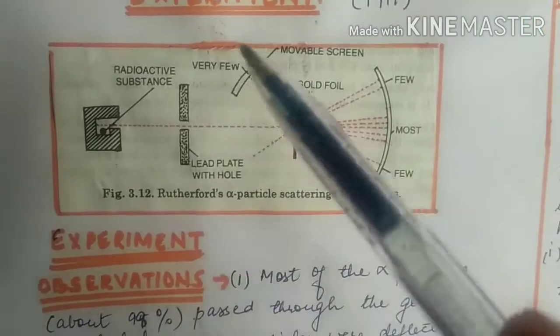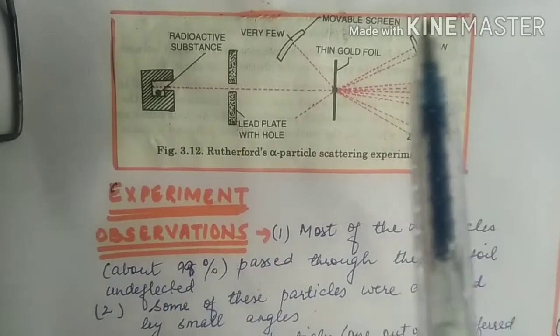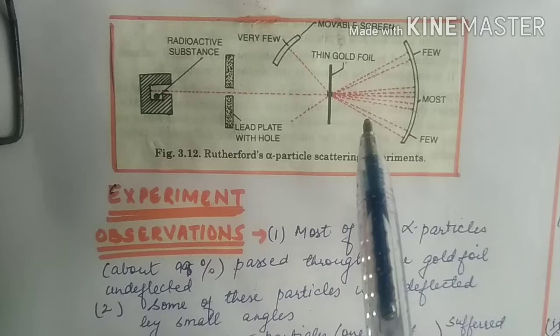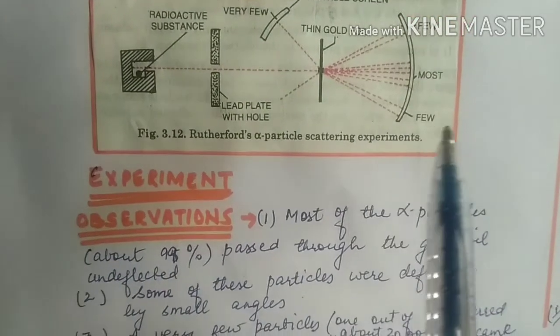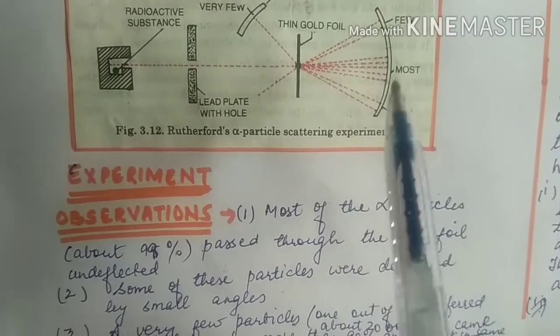The observation was that most of the alpha particles, about 99%, passed through the gold foil undeflected and went straight onto the screen.